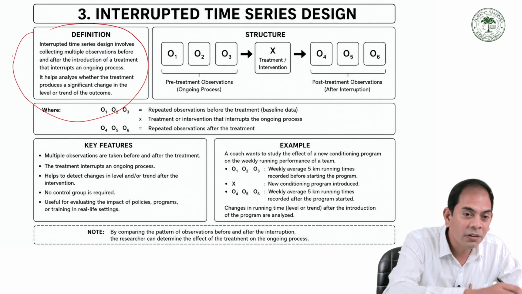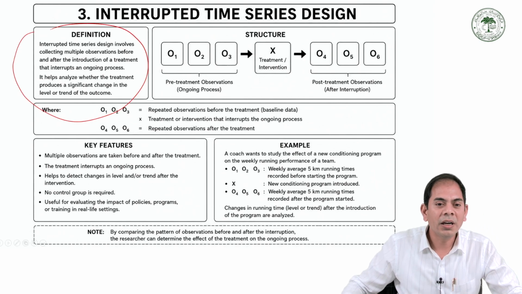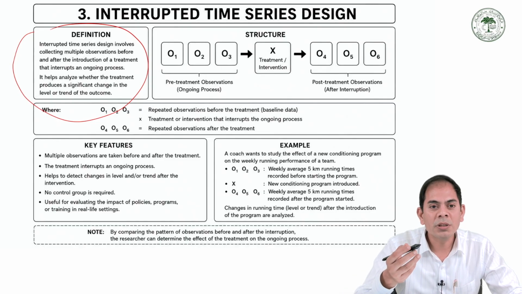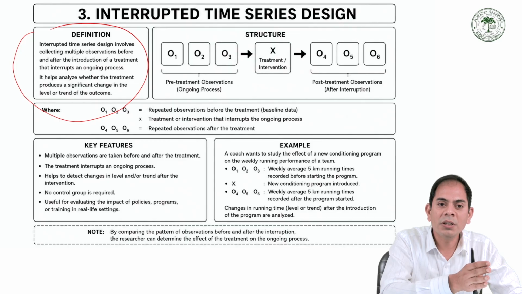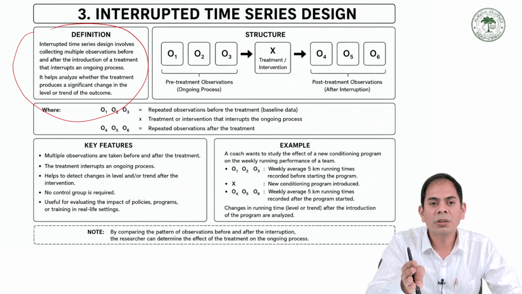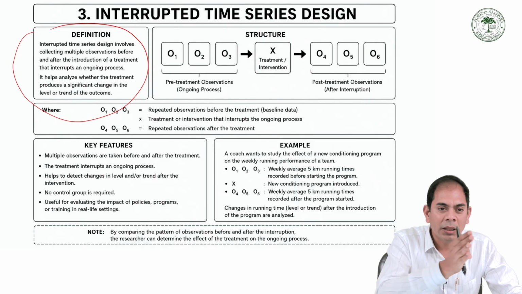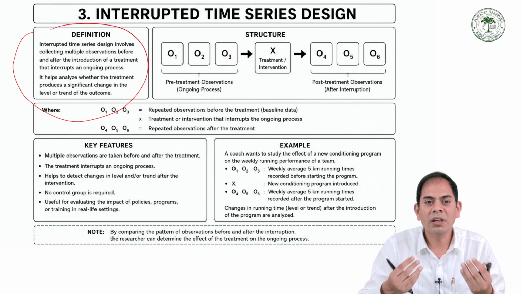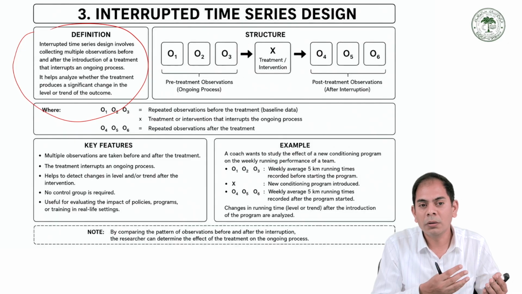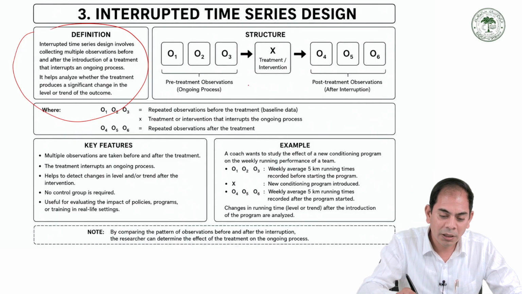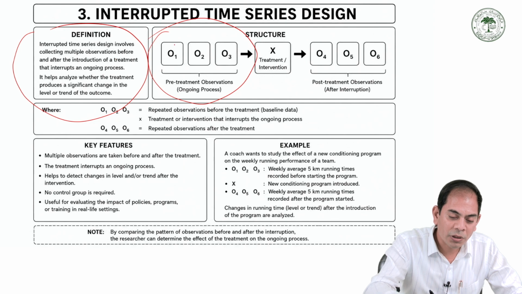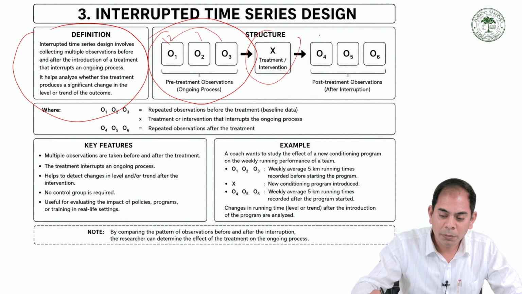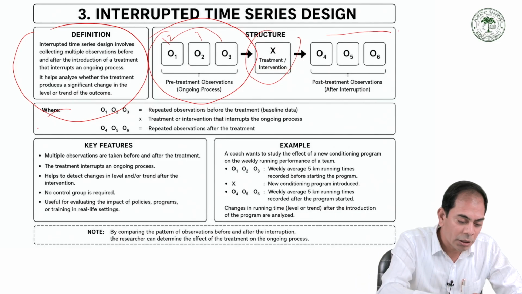The important thing is the definition. How can we define interrupted time series design? Interrupted time series design involves collecting multiple observations before and after the introduction of the treatment that interrupts an ongoing process. It helps to analyze whether the treatment produces a significant change in the trend of outcomes. Just like here, in the example, we observe three times, 1, 2, 3, and we give the treatment, and after the treatment we also record. These are some key points.